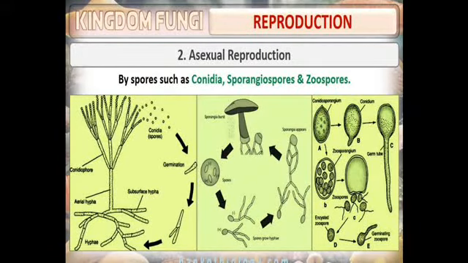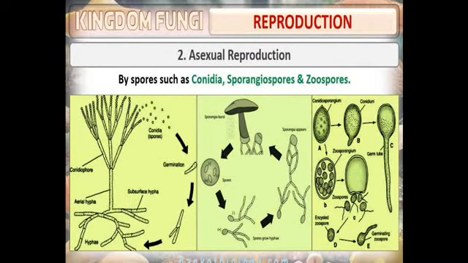Since they are produced outside, we also call them exogenous. The spores are mainly produced over the conidiophore, the upper part of the Penicillium body, and hence it is called exogenous. Since it is found on the outside of the body, we call it exogenous.